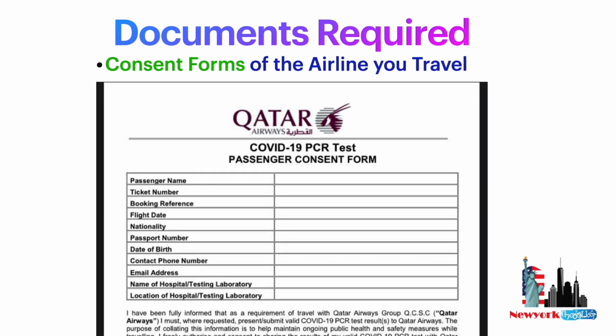After the COVID result, the other documents are the consent forms. Each airline has its own consent form, so Qatar has a different one. Air India and United will provide their consent form on the flight itself. If you can download the form beforehand, it's well and good. You can download it and start filling in the details, like where the test was taken and your passport number, just some general questions in the consent form. So make sure you fill the form and keep it ready.